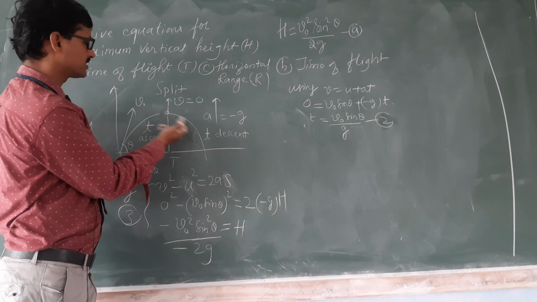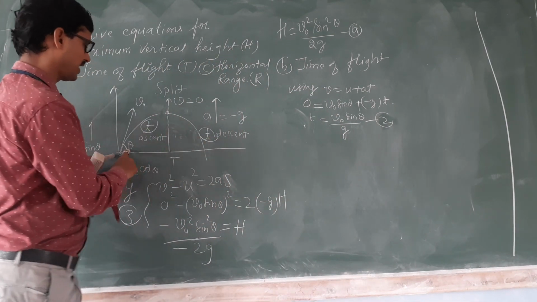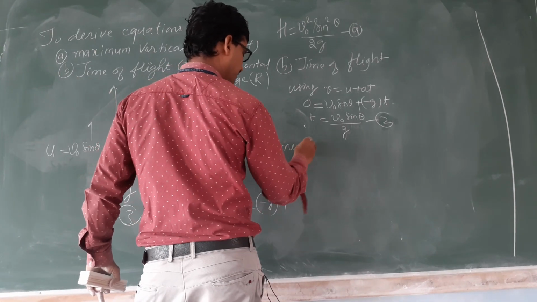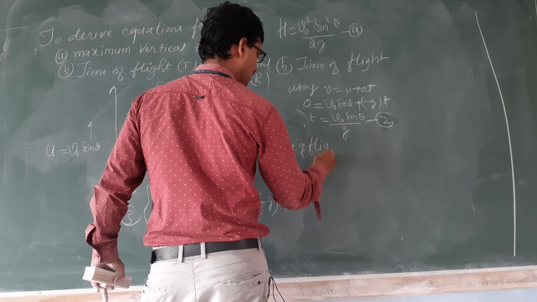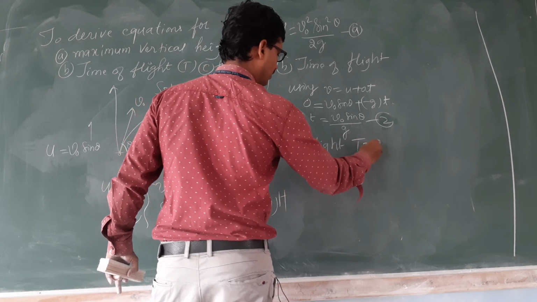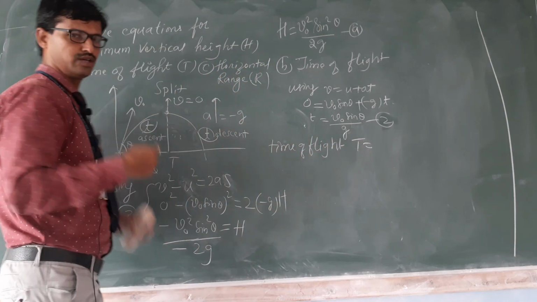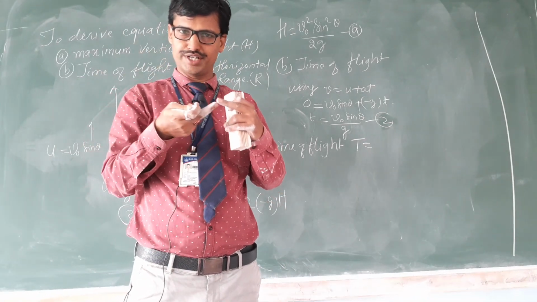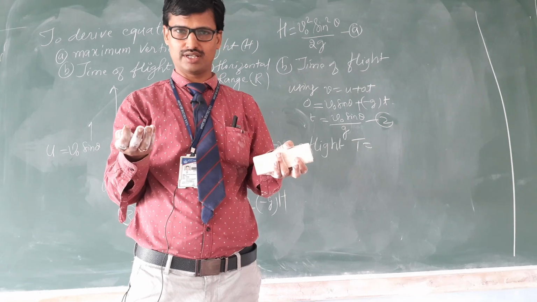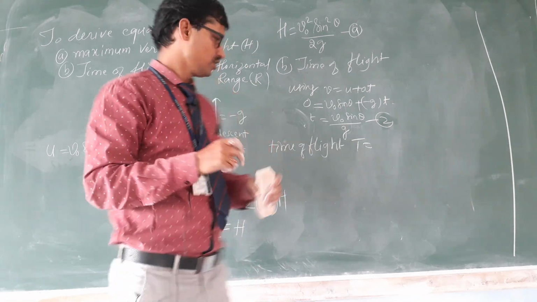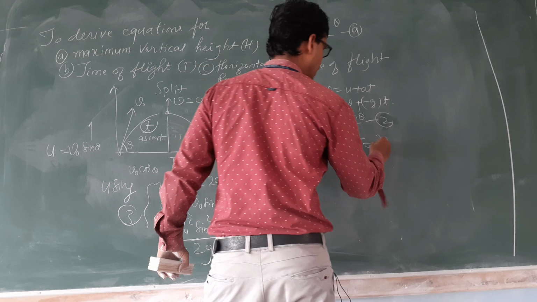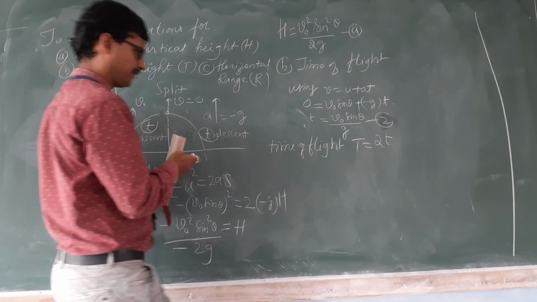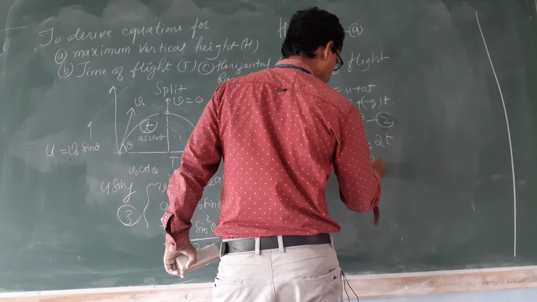Time of ascent is time of descent. Same time. What is total time? Time of flight, T is equal to, see, to go home, or to go to college and come back from college, if you take the same time, what is the total time? Add both the times. So, total time of flight is 2t, t plus t, total time, that is 2 as it is.